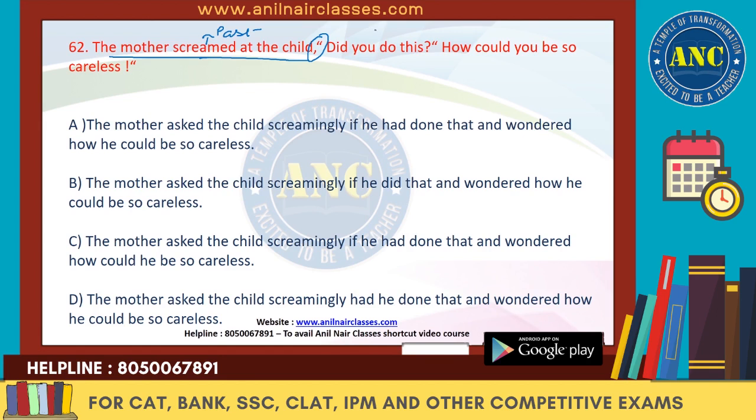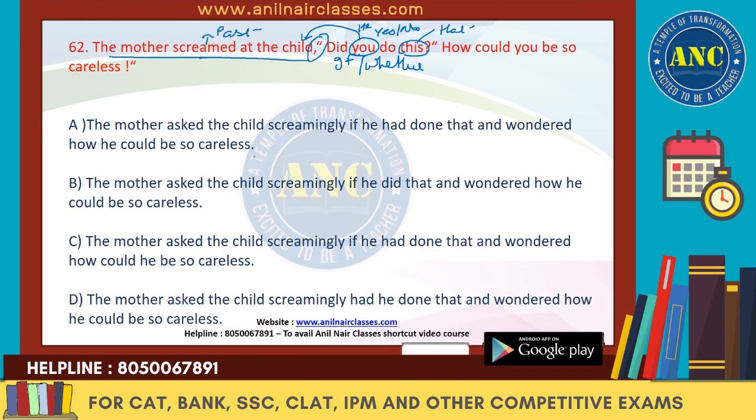Did you do this? Yes, no. Answer will come. So either we have to put if or we have to put whether over here. You is the second person. It depends upon child. Child could be he, so you will change to he. This will change to that. Till here we have worked.